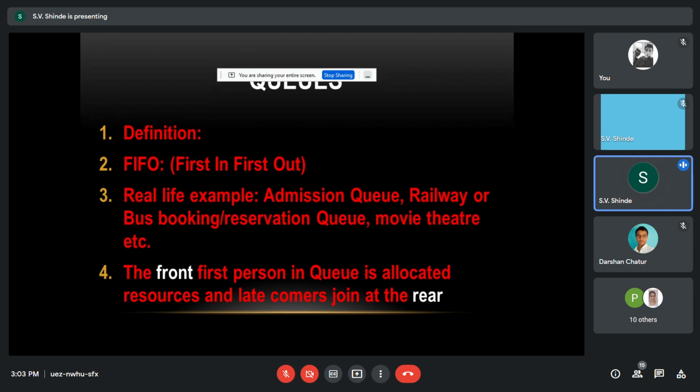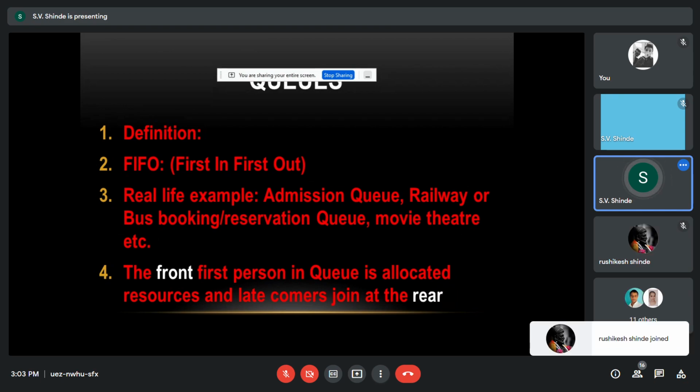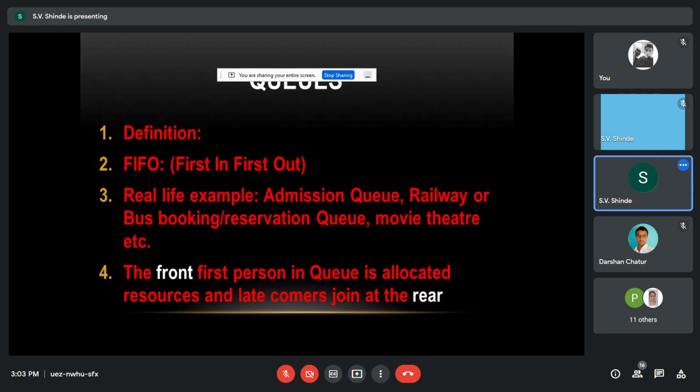Real life examples of such a queue are an admission queue, a railway or bus ticket reservation queue, a movie theater queue, and entering a particular hall in a sequence. The first person who is at the front of the queue is allocated resources, and the last person who comes late will be allocated resources when he becomes first.